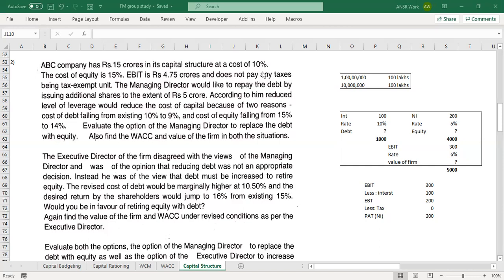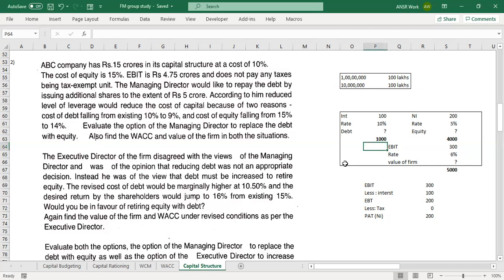15 crores divided by 10%. No, just listen to me. Value of debt is 15 crores. Cost of debt is 10%. What is your interest amount? Okay, so it's 15 crores multiplied by 10%. Yes, and that comes to 6, right?